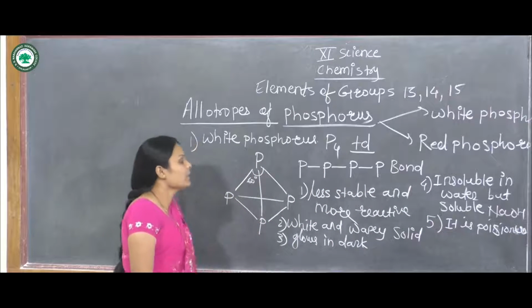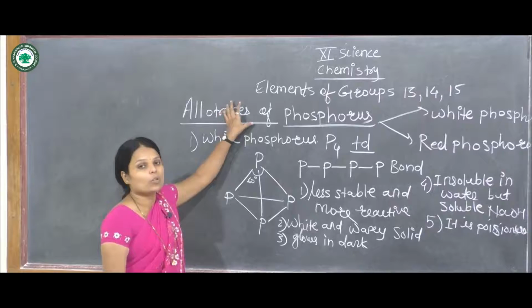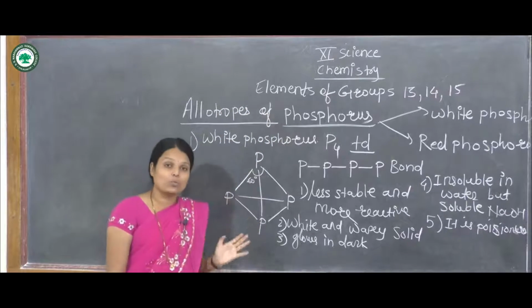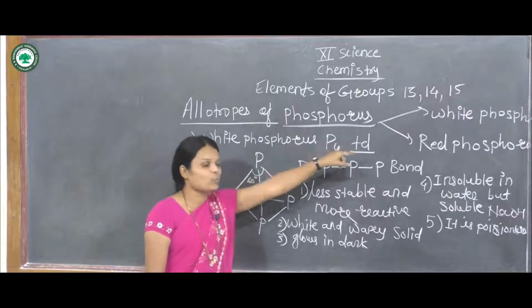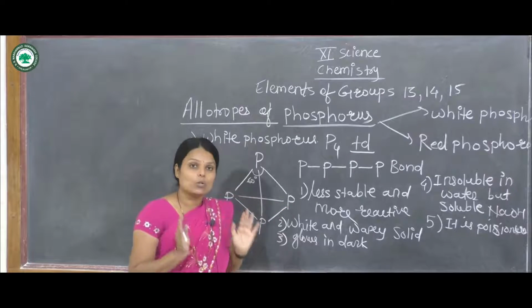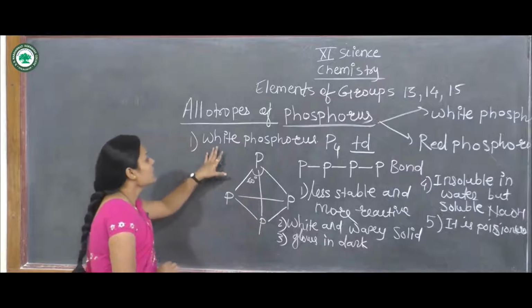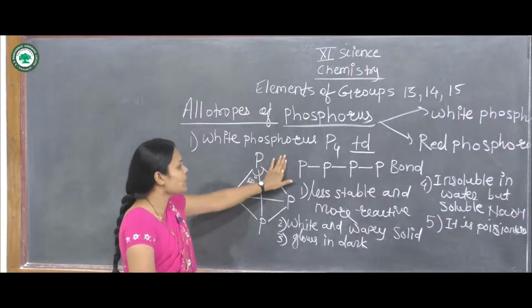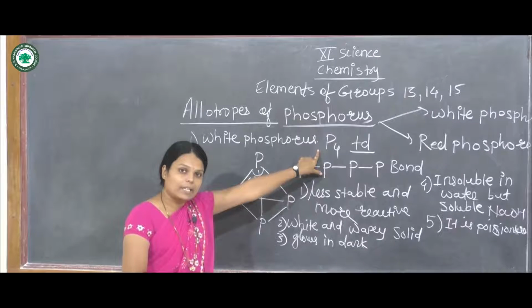I repeat again. This is white phosphorus. Allotropes of phosphorus means there are two types, white phosphorus and red phosphorus. The first one is white phosphorus. It is tetrahedral in nature, P4.